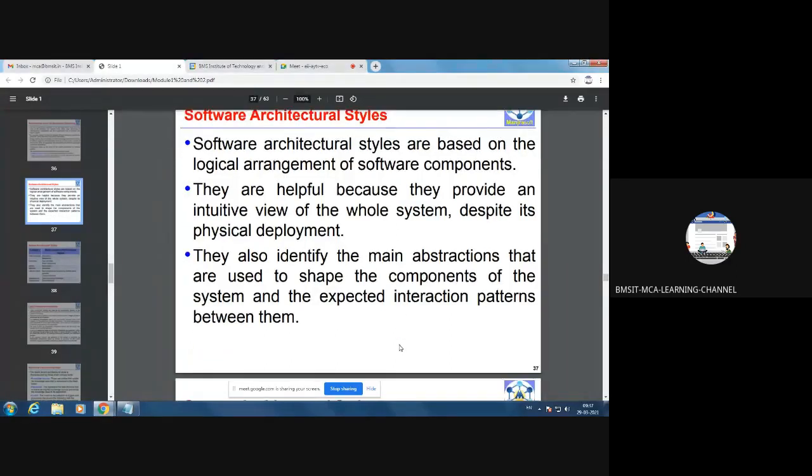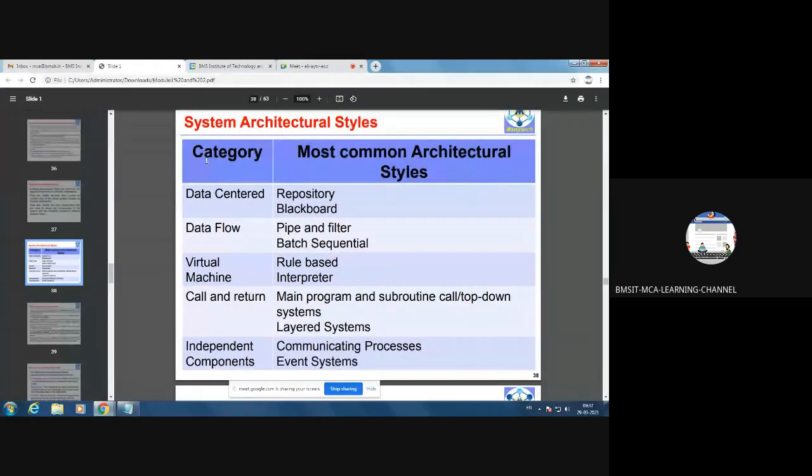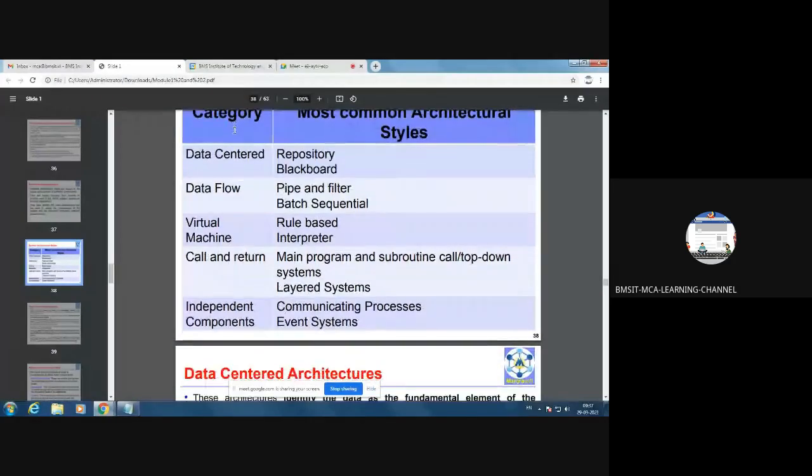Now we'll study the types under architectural styles. Students, here there is one mistake in this PPT. This is supposed to be software architectural styles, not the system architecture. So under that we have so many variants. First is data centered. Under that, the commonly used architectural styles are repository and blackboard. And under data flow, there is one more variant. This is pipe and filter, and another popular type is batch sequential architectural style.